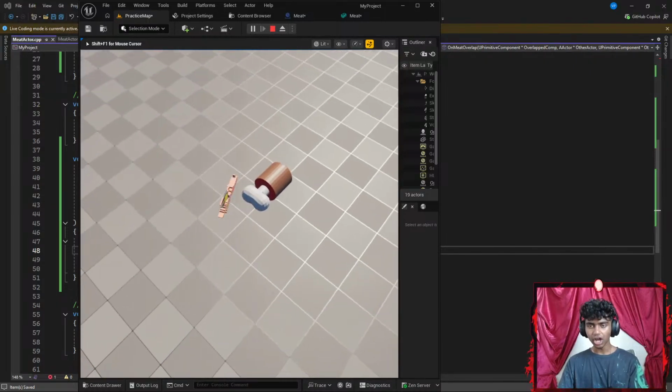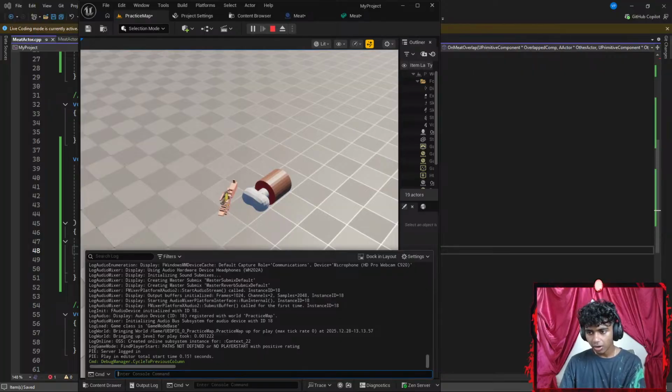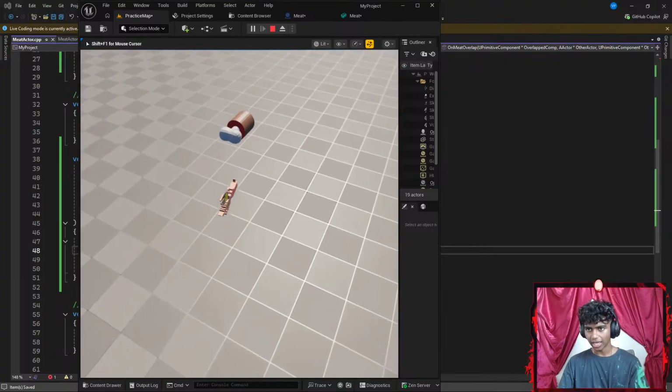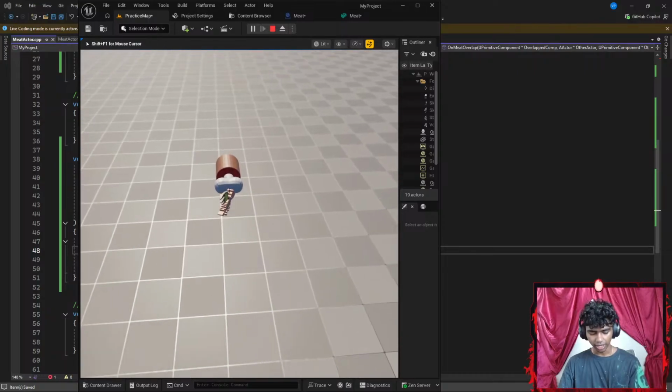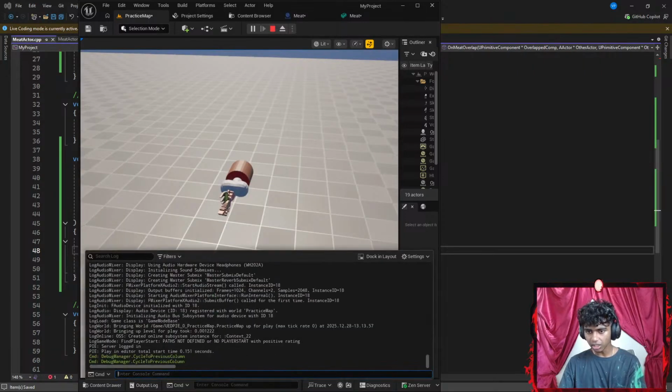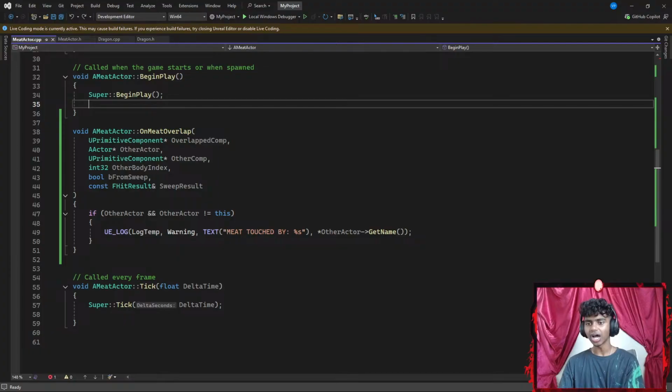So I hit an object, Shift F1 for mouse center. There we go. I can move my mouse again, go to output log. It says command debug manager previous column. Wait, didn't it say anything? What happens if I collide again? Let's collide a bunch of times. That's 1, that's 2, that's 3. There, let's open my output log. It says command debug manager cycle to previous column. Let's hit escape. There we go. Now, everything here is correct, but my UE log does not actually fire.